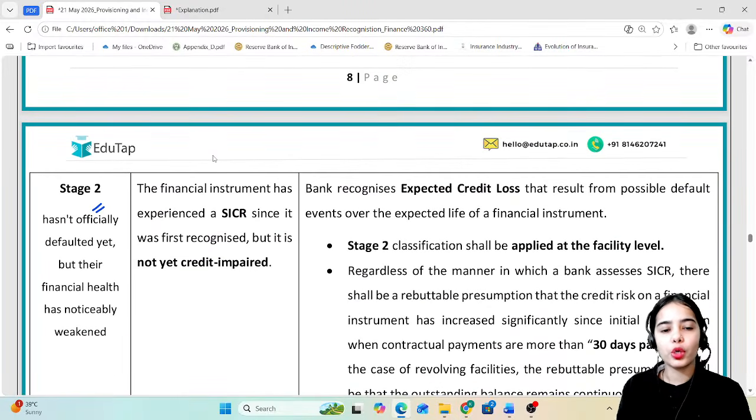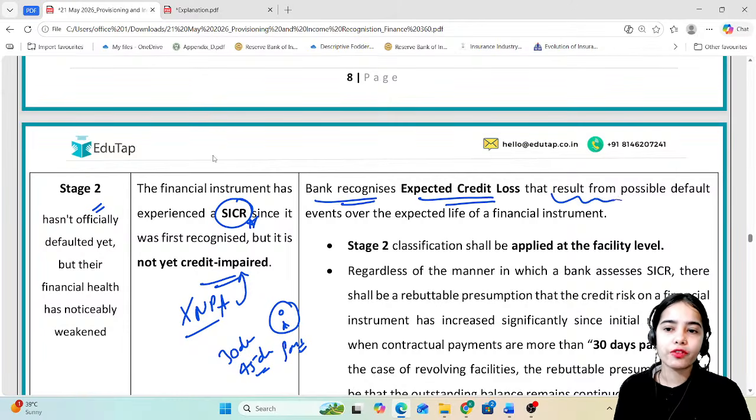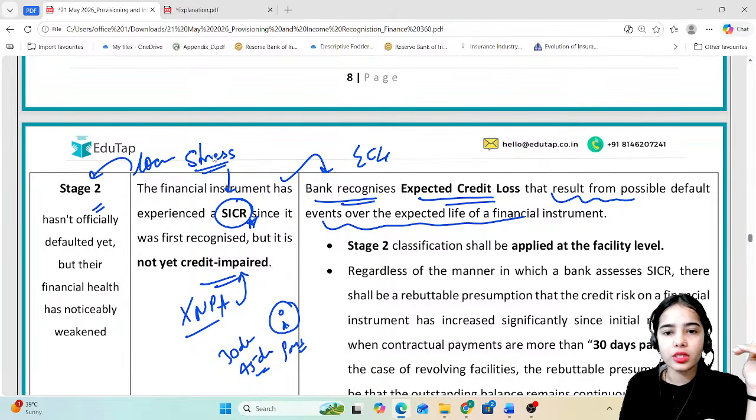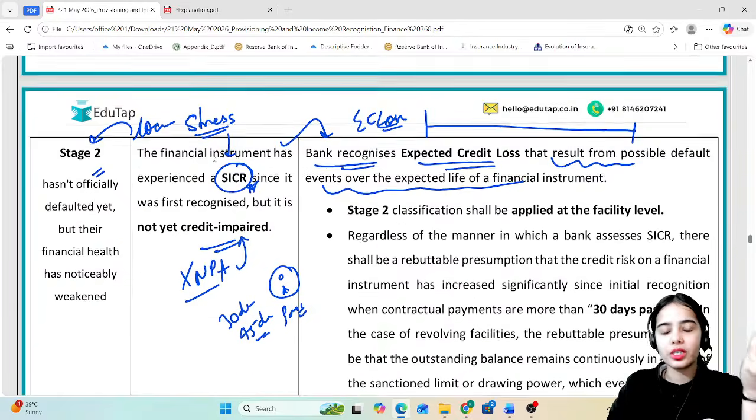Stage 2: the loan has not become NPA, the loan has not been credit impaired, but there is a significant increase in credit risk. For the past 30 days, or the past 45 days, the interest has not been received, the EMIs have not been received. So the bank recognizes the expected credit loss that results from possible default events over the expected life of a financial instrument. When the loan enters stage 2, that means the loan is under stress, there is a significant increase in credit risk. In this case, the bank has to recognize the expected credit loss, the loss that can happen in the lifetime of the loan. In the entire duration of the loan, the default can happen.